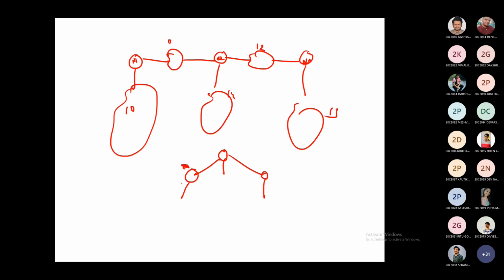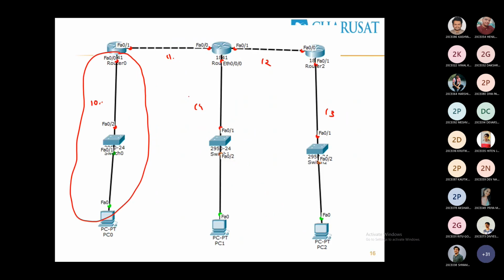This is the first router, sorry. This is network 10, this is network 11, this is network 12, this is network 13, and this is network 14. Can we see it? Does it look like a tree topology? The answer is yes. So if we represent this layout in any kind of graph theory, we can do computations.